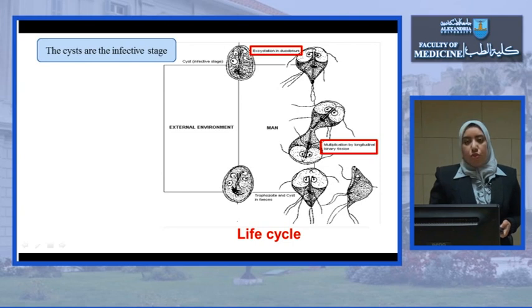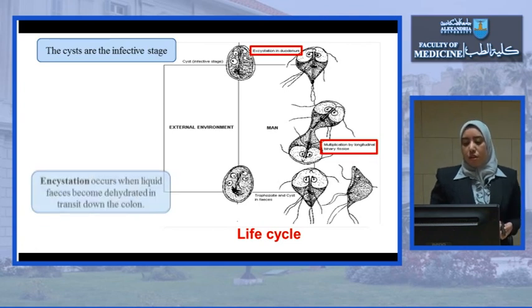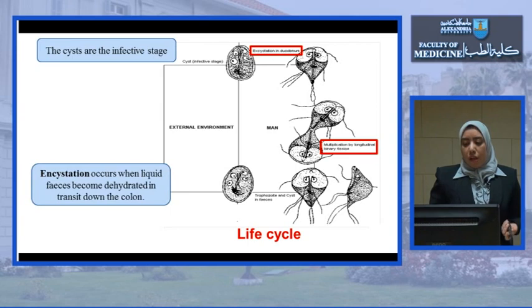released. These trophozoites multiply by longitudinal binary fission, which means they separate along the longitudinal axis. Each trophozoite gives rise to 2 trophozoites. These trophozoites will multiply and cause the clinical picture.